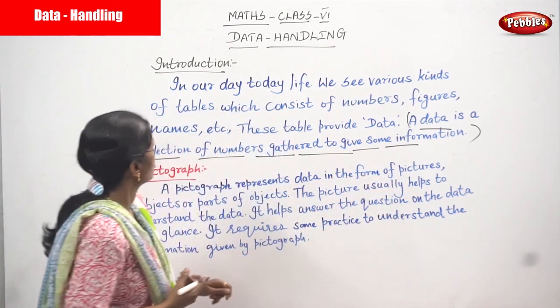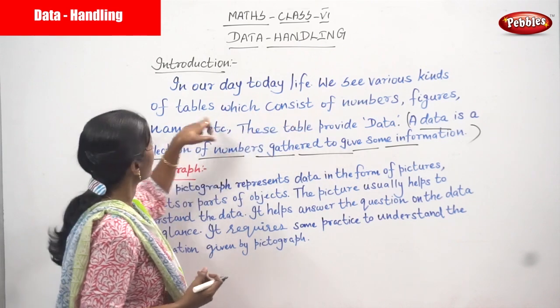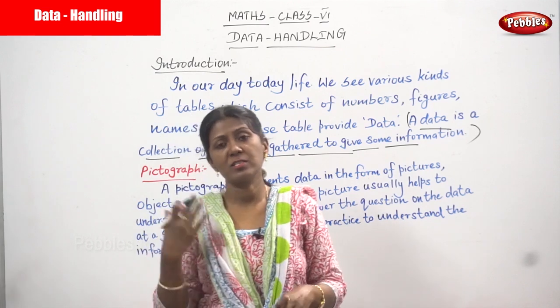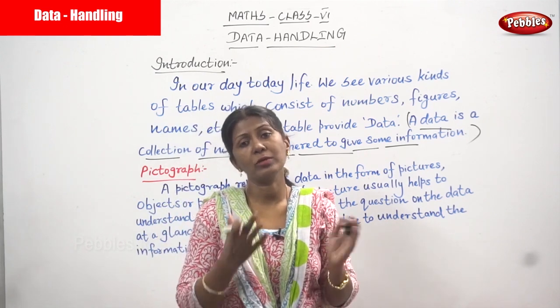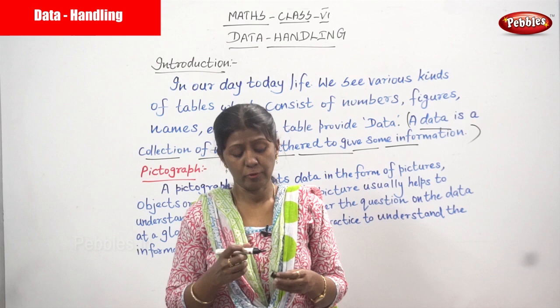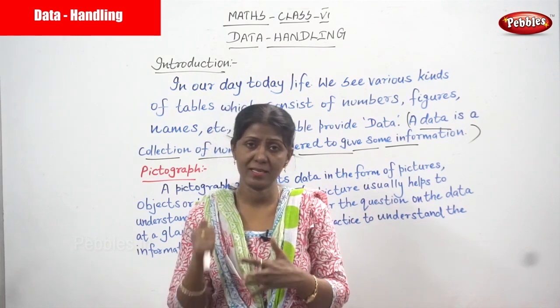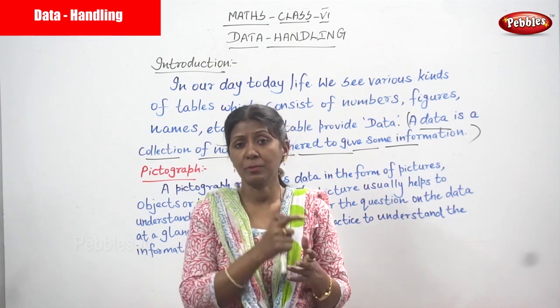And also in our day-to-day life we see various kinds of tables. For the information you gathered, I've told you it is based on numbers. For example, in our country, how many states are there, and how many people in a particular state.